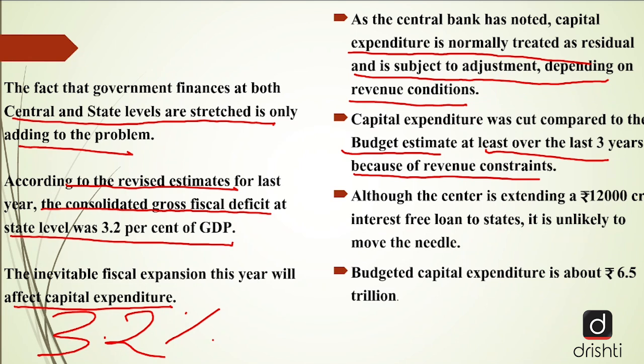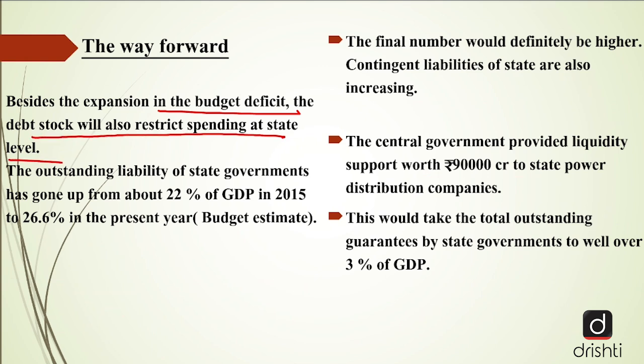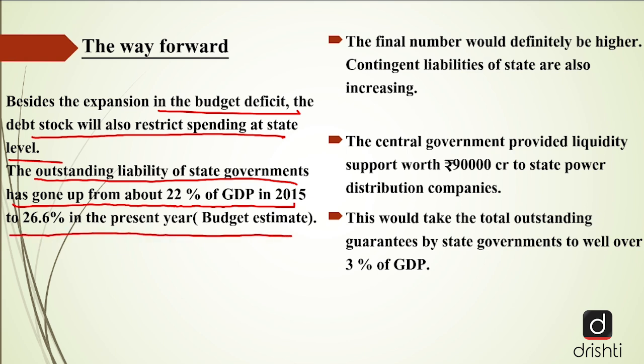The budgeted capital expenditure is about 6.5 trillion rupees. The way forward, besides the expansion in the budget deficit, the debt stock will also restrict spending at state level. The outstanding liabilities of the state governments has gone up from 22% of the GDP in 2015 to 26.6% in the present year. Now, what exactly is the term outstanding liabilities? Outstanding liabilities are those amounts which are to be paid by the state governments.